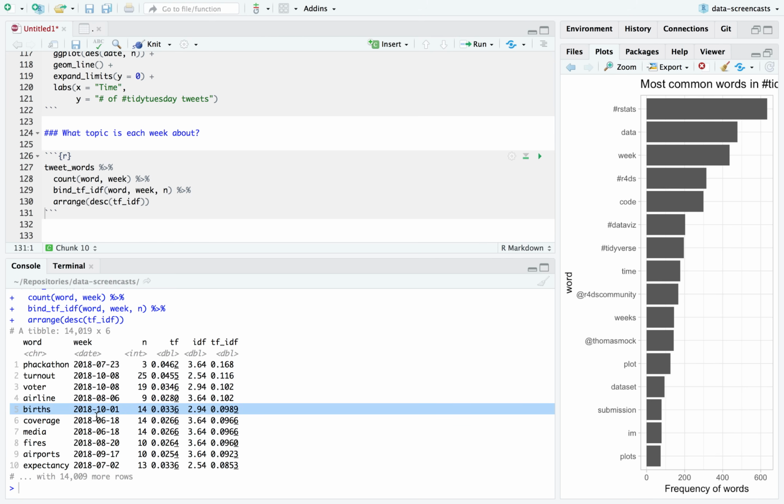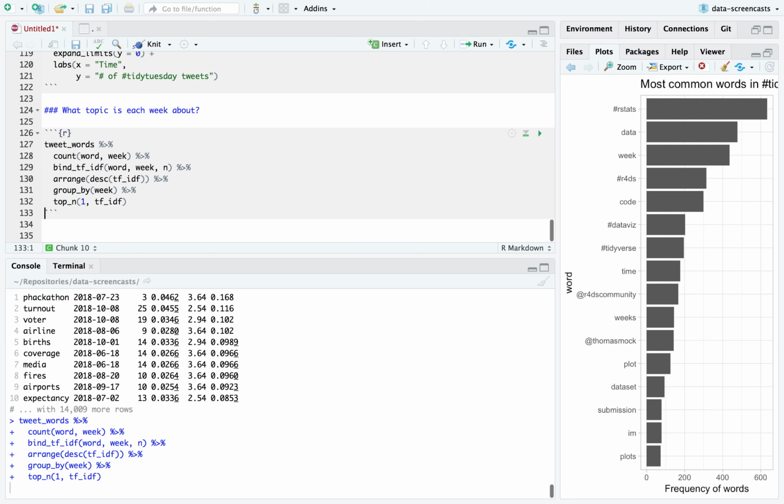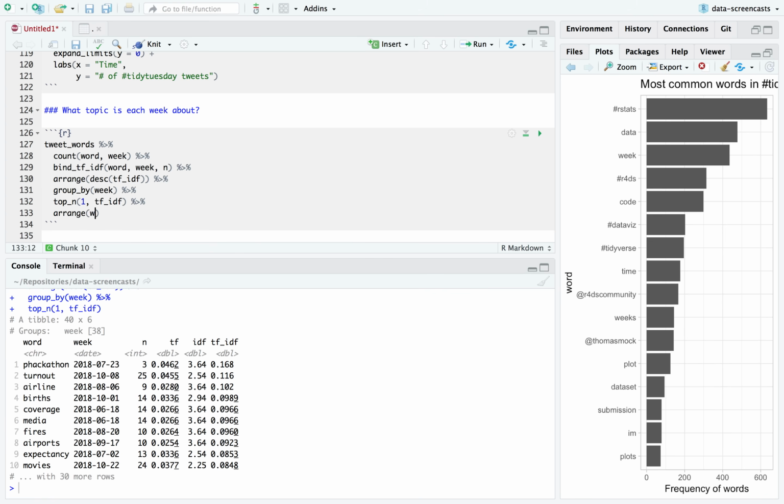This one surely had something to do with births. So now we're actually seeing every week has words that go with it. So even if I hadn't been looking at that data set, we get a sense of what the weekly topics are. And it's not too helpful. I mean, we could have just gone and looked at the list of topics, but I think it's kind of fun. What I can do then is say, group by week, top N1 TFIDF, arrange week.